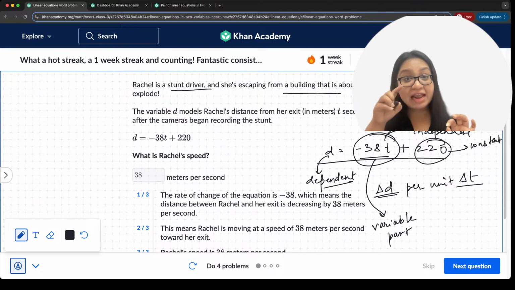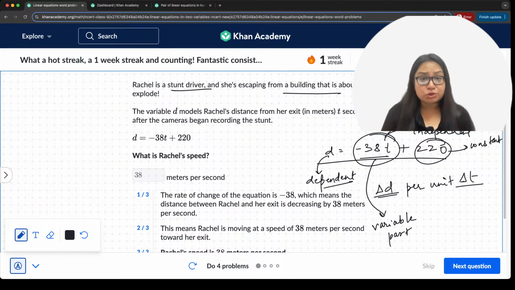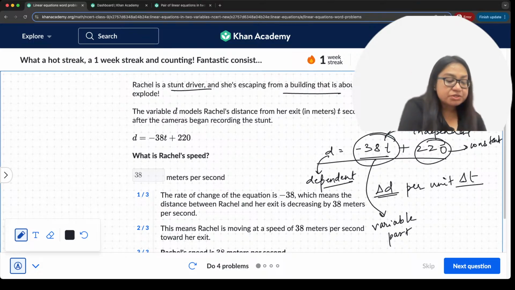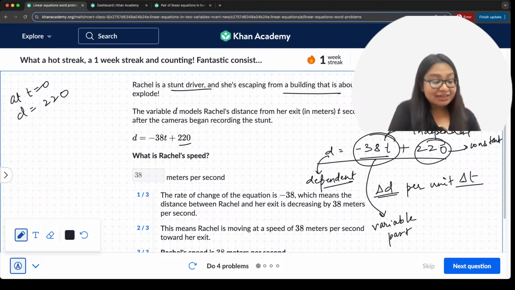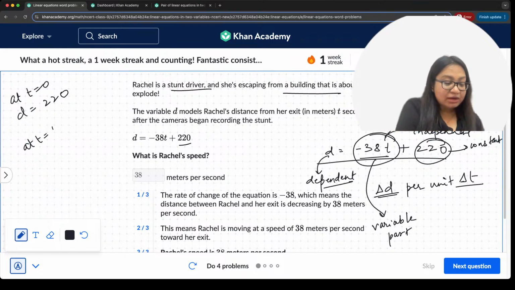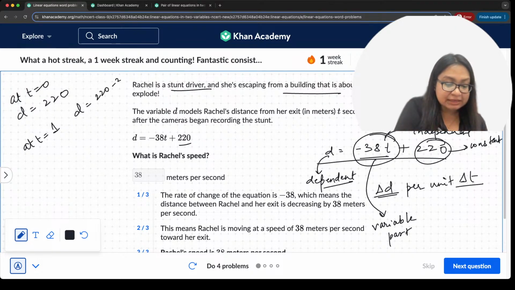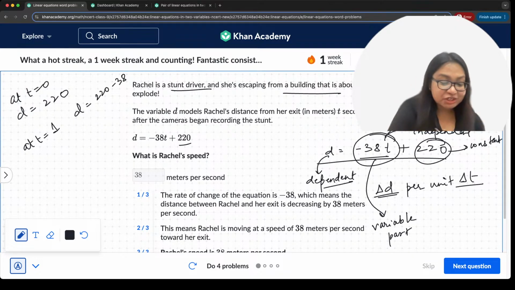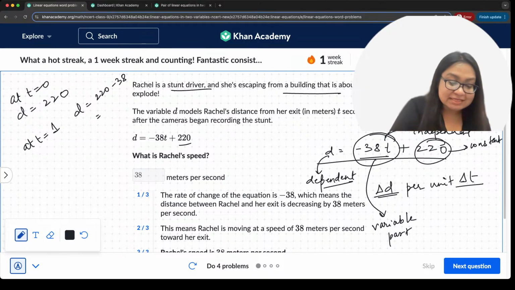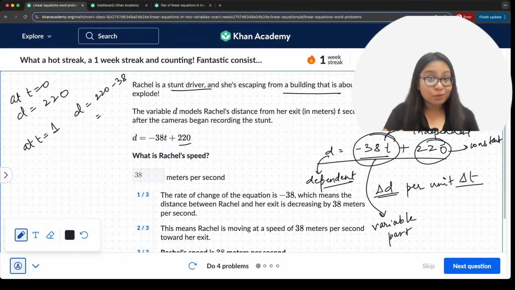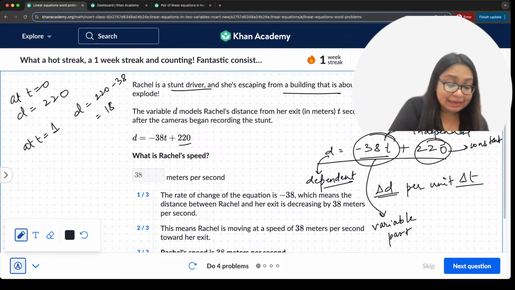So now you can calculate and also see, right? At t is equal to 0, what is the distance? Distance is equal to 220, correct? At t is equal to 1, what is the distance? Distance is equal to 220 minus 38, which is equal to how much? Yes, 200 minus 18, which is 182.